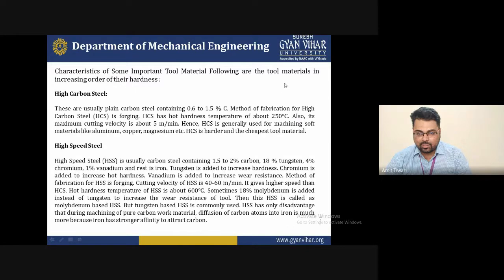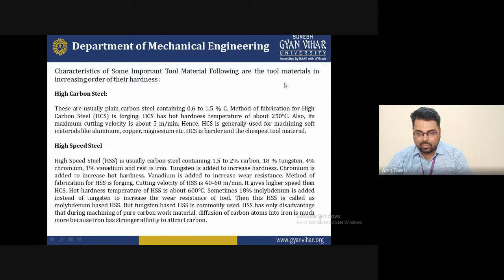Now these are some characterizations of the important tool materials used to increase the surface hardness. So what type of material do we use for the cutting tool? These are the materials usually used for the fabrication of the single point cutting tool or the multi point cutting tool. This type of material is required for increasing the properties we discussed in the previous slides.